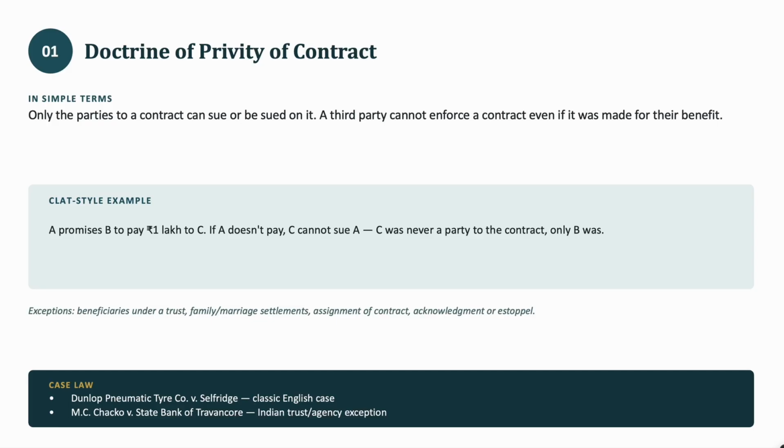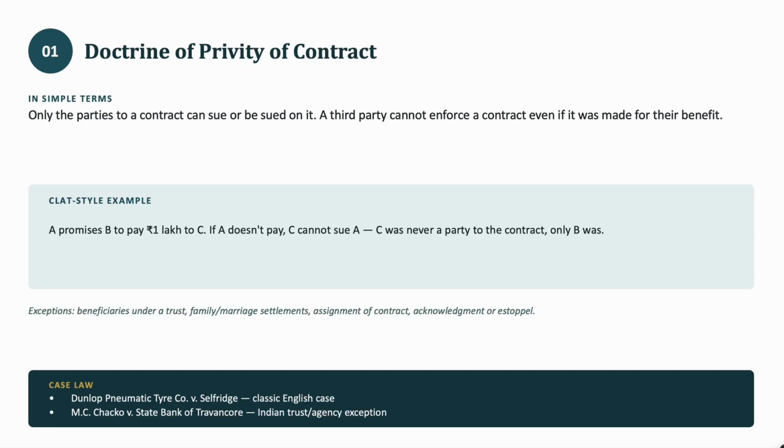For example, let's say A promises B to pay rupees 1 lakh to C. If A doesn't pay C, C cannot sue A. So A here is the one who is promising, he is the promisor. B is the promisee, and C is a third party, not directly a promisor or a promisee. C was never a party to the contract, and B was. So C cannot sue A if A fails to pay him.